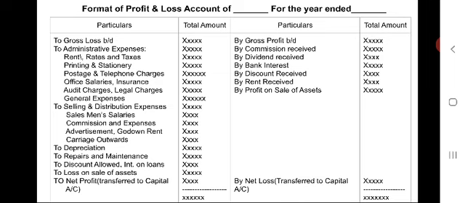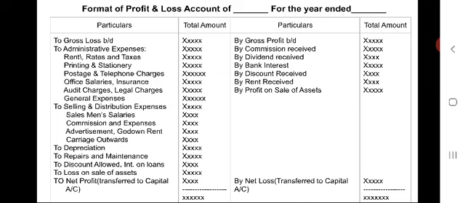From the trading account, if gross loss is there, that has to be brought down to profit and loss account.